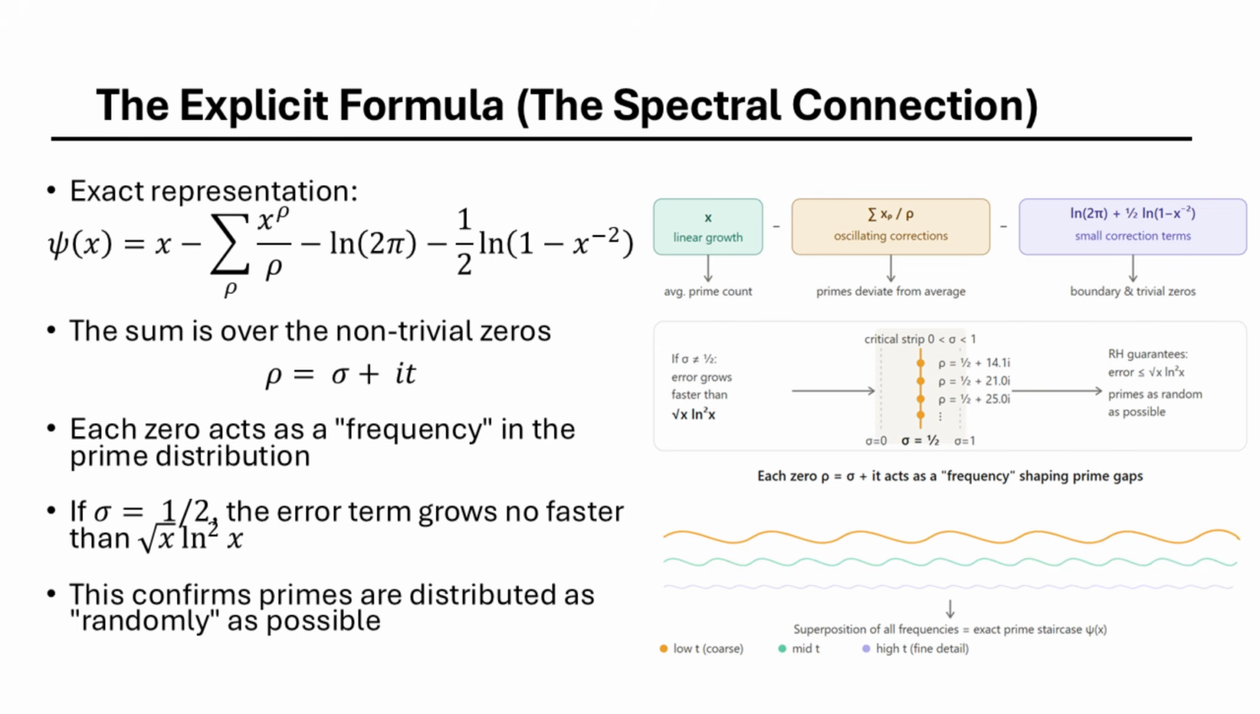If sigma is always 1/2, then all these waves grow at the same rate, square root of x times the square of the natural log of x. This would mean the primes are distributed with the maximum possible regularity.